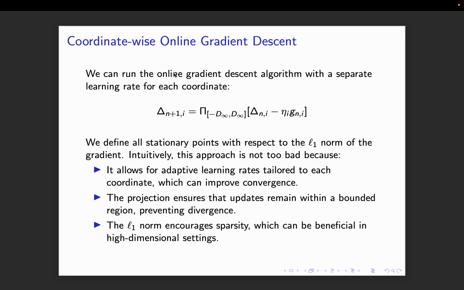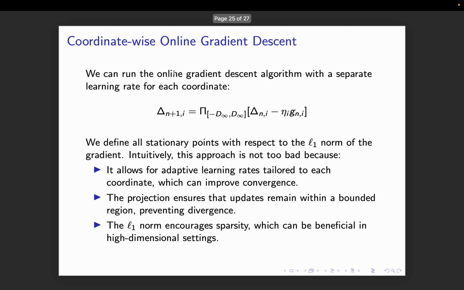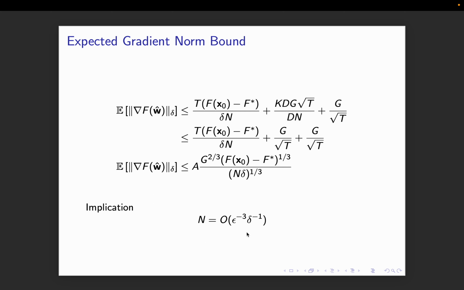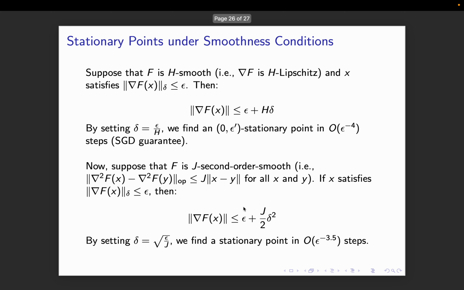Now what they say is, this was the meat of the presentation done, and now it's just going to be a little bit more. If we run the online gradient descent with a separate learning rate for each coordinate, we can find better results, not better than this, but better in terms of constants. We define all stationary points with respect to the L1 norm. Intuitively, this approach is not too bad because it allows for an adaptive learning rate tailored to each coordinate, which can improve convergence. The projection ensures that updates remain within a bounded region, right? And the L1 norm encourages sparsity, which can be beneficial in high dimensional settings maybe.